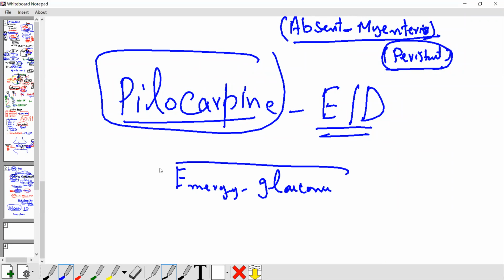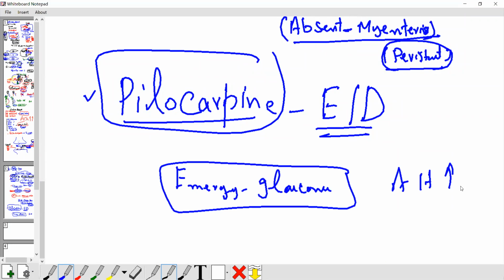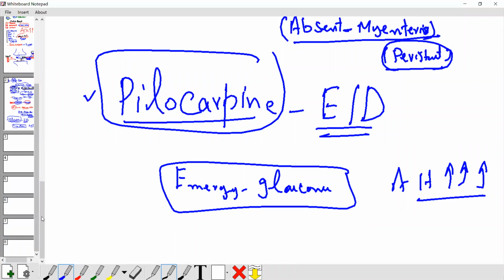It is the only option in an emergency situation. Without the drug, this person can go blind within 1 day, with complete disruption of the retina. Already explained earlier.